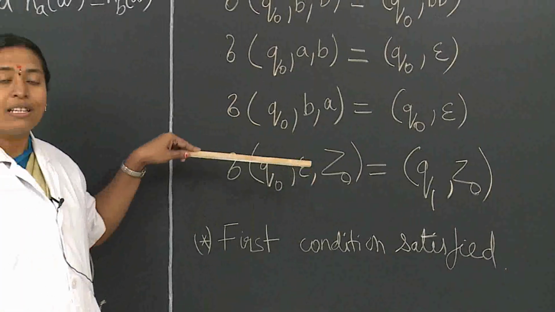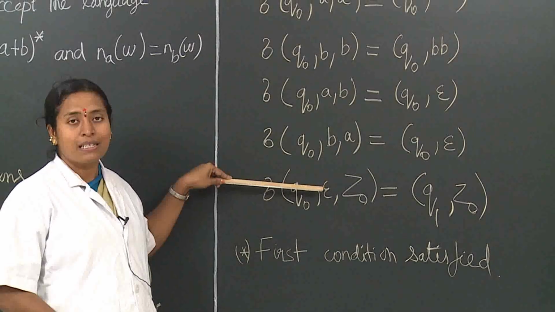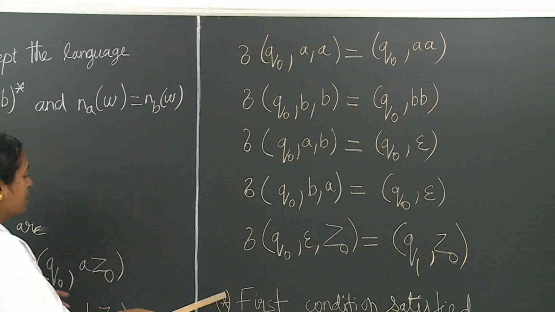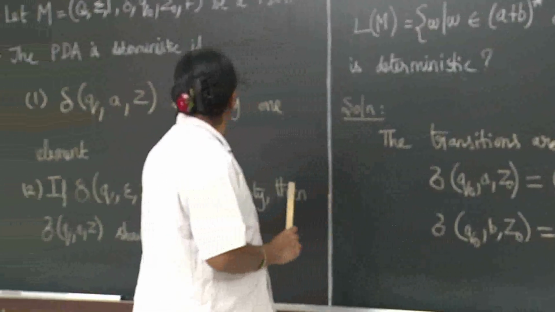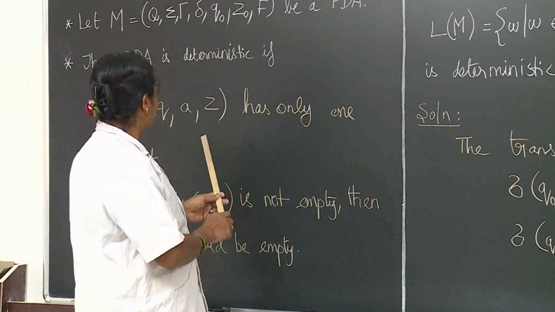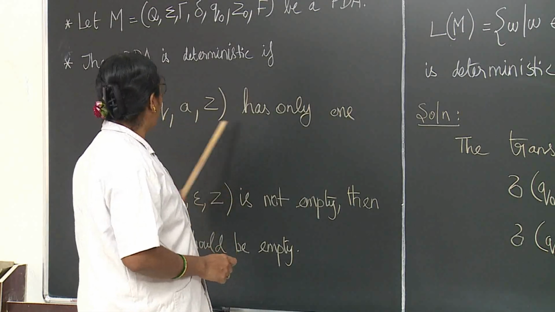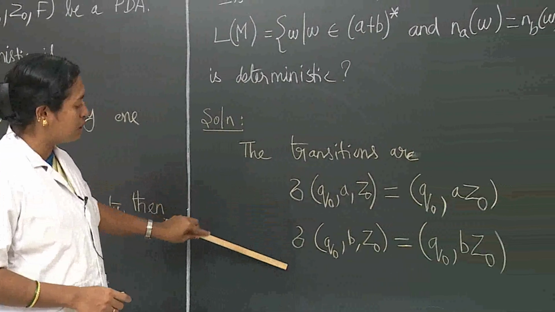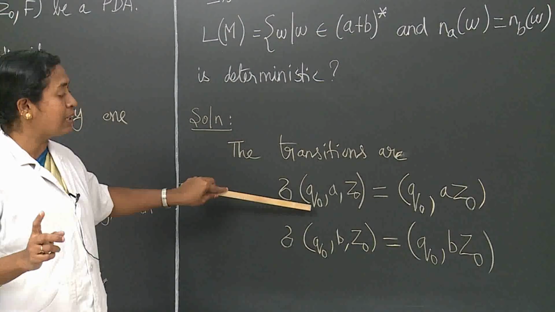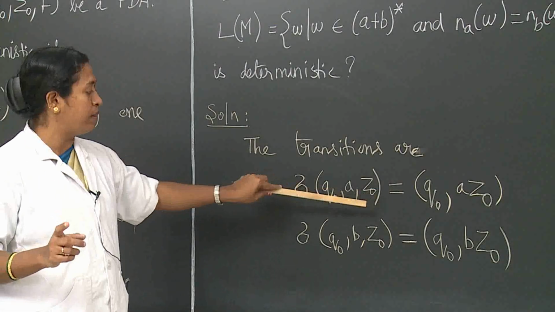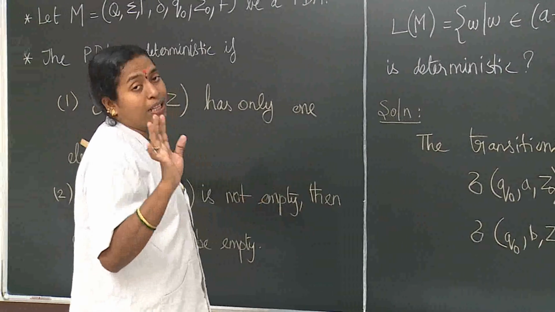At this stage, the string has been accepted by the pushdown automata. Now we have to see whether the pushdown automata is deterministic or non-deterministic. Based upon these transitions, we have to compare with the conditions given. The first condition is that there should be only one element in this format. In each transition there is only one element, that is the state is one, the input symbol is one, the stack symbol is one. So the first condition will always be satisfied.